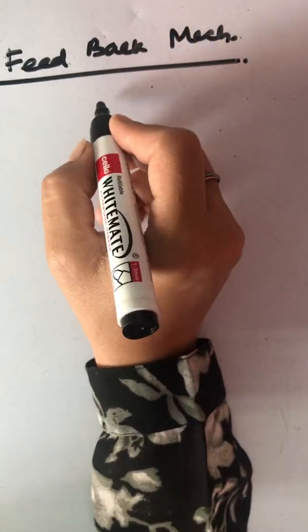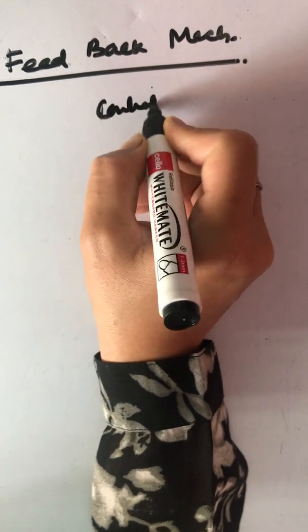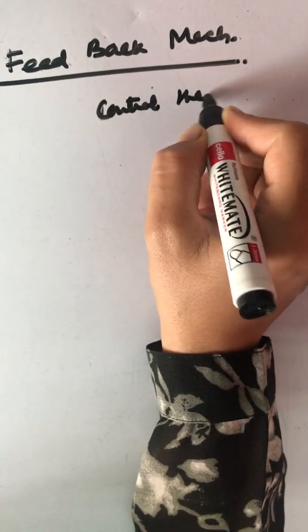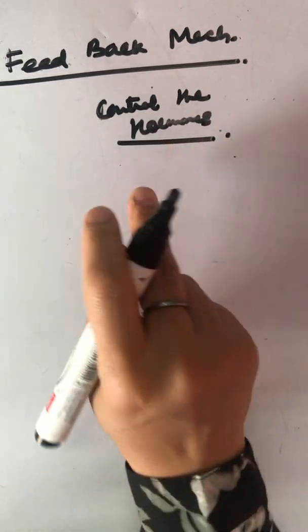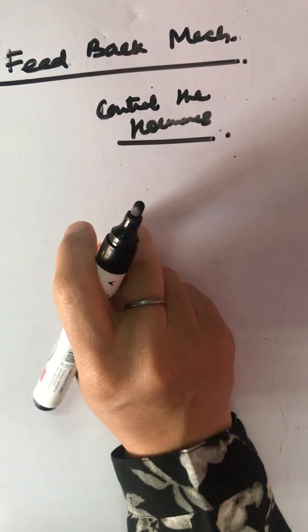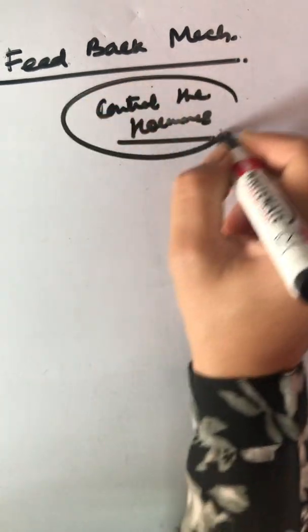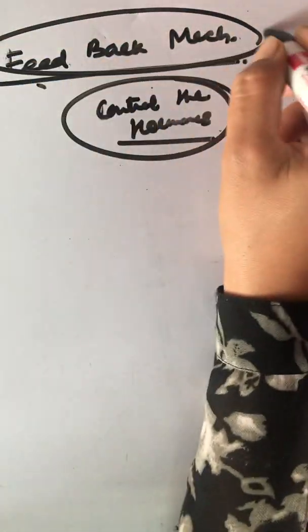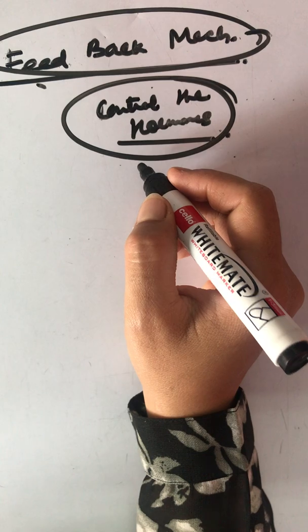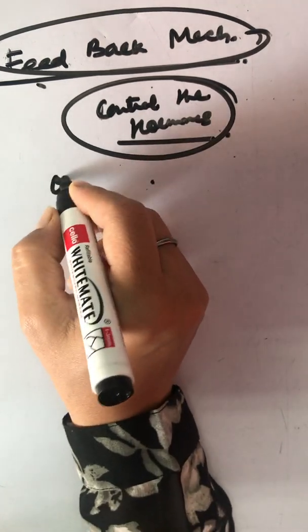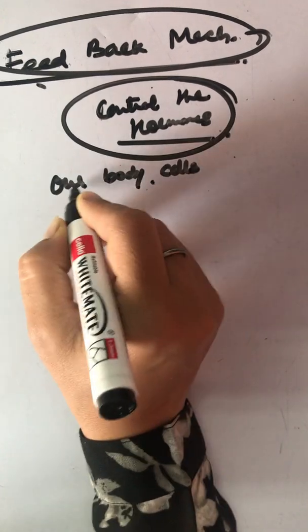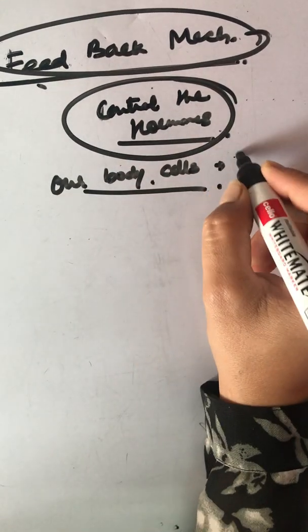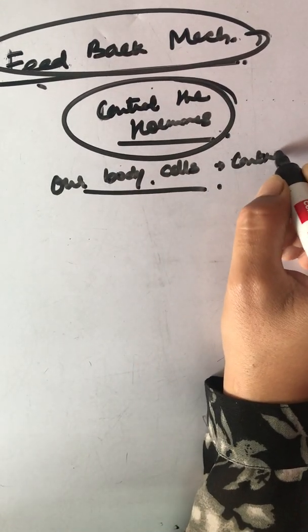But how do we know how to control these secretions, control the hormones? It's not easy for us to control. Now the timing and amount released by various glands is basically controlled by the feedback mechanism, in which our body cells only control the hormone secretion.